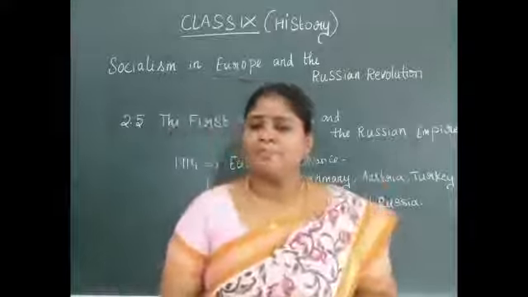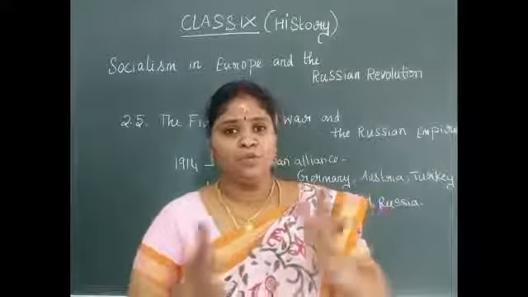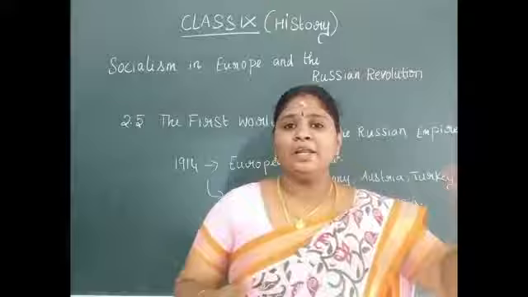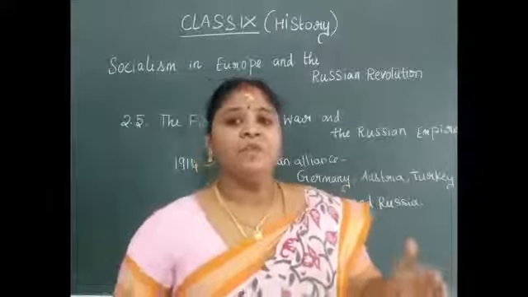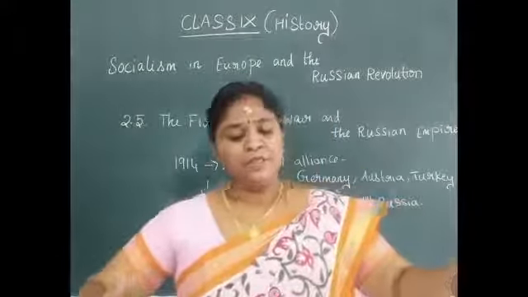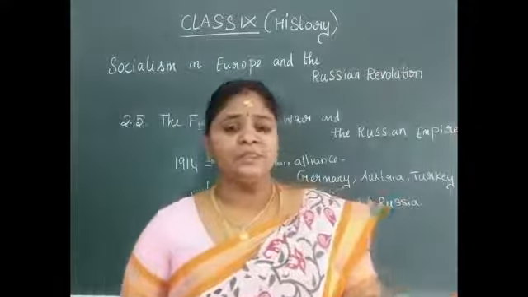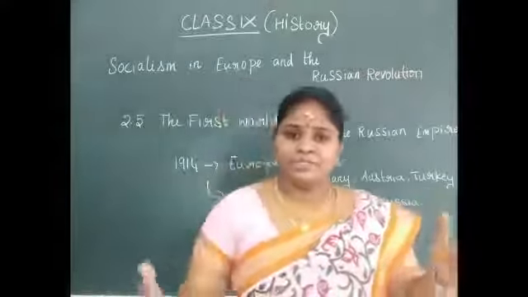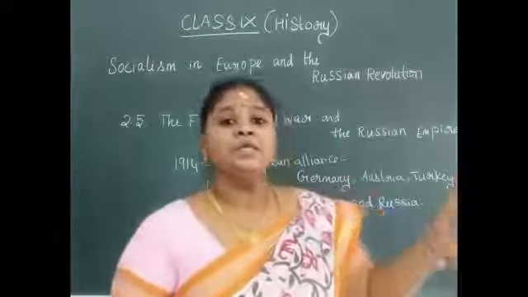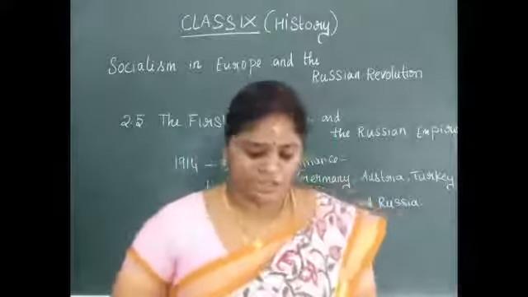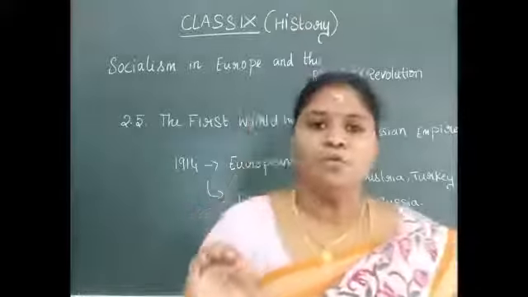That is one thing. The other thing, if you see about the war, is that they had the west front and the east front. When they had the west front and the east front, both were fighting. That is, they started entering into the European nations. You just have a look at your book, my dear students.